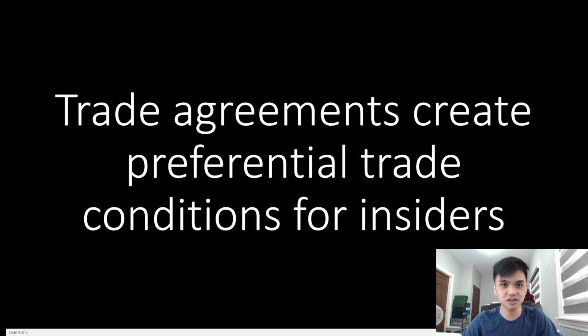These are the conditions that allow insiders of that trade agreement to trade more and more with one another. It is cheap and affordable, and of course, it is also good for future political and economic relations. In short, there is trade creation. Trade that otherwise would not have happened happens because of the existence of a trade agreement.